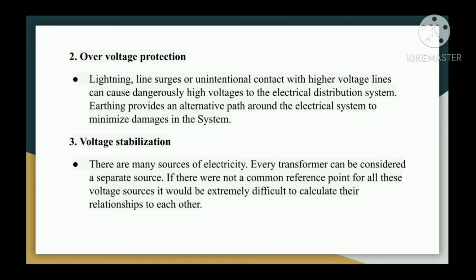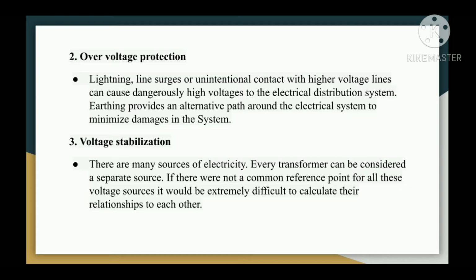Second is overvoltage protection. Lightning surges or unintentional contact with higher voltage lines can cause dangerously high voltages to the electrical distribution system. Earthing provides an alternative path around the electrical system to minimize damages in the system.